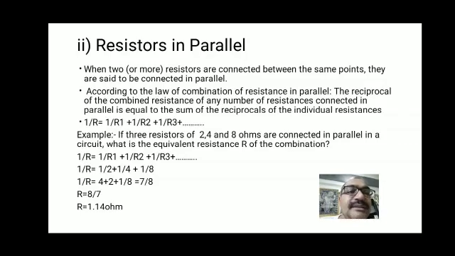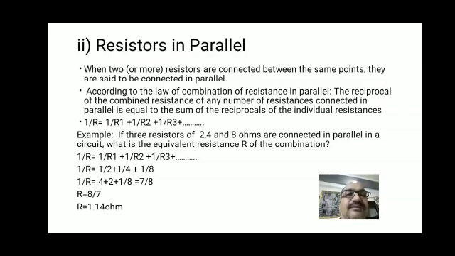So I already mentioned it here. 1 upon R, the total resistance, is equal to 1 upon R1 plus 1 upon R2 plus 1 upon R3. If more resistors are there, 4, 5, we have to add 1 upon R4 plus 1 upon R5 for the 5 resistors. So this is the basic formula when two or more resistors are connected in parallel.